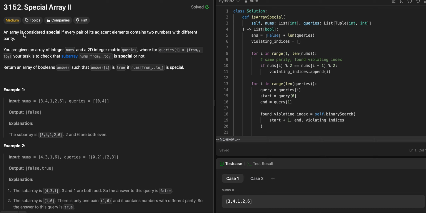That's no parity there. So it says you're given an integer array nums and a 2D matrix queries, where queries[i] is from and to, and your task is to check whether the subarray is special or not. So you're basically given a bunch of queries, and the task is to see if the subarray is special, if the elements have different parity or not. Return an array of booleans, answer, such that answer[i] is true if nums from to is special.